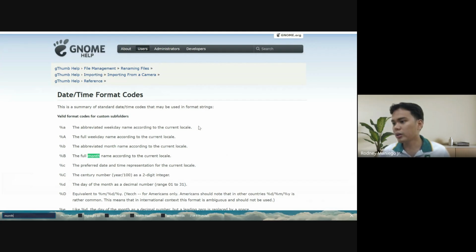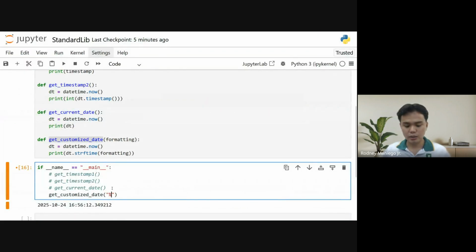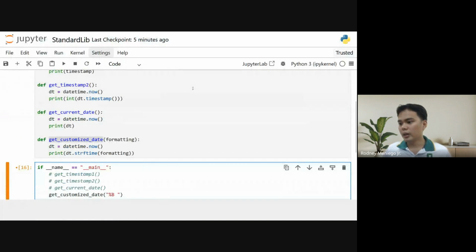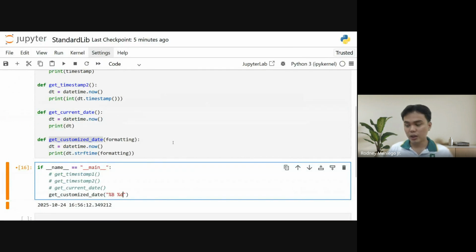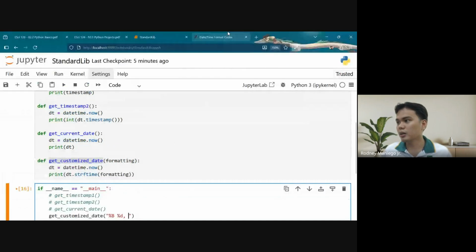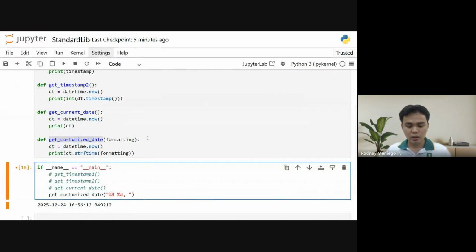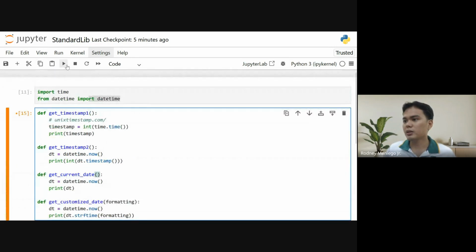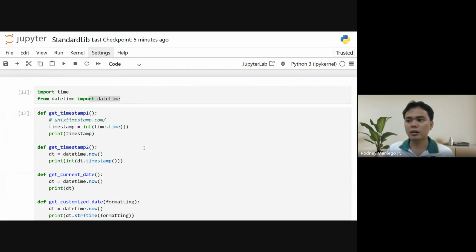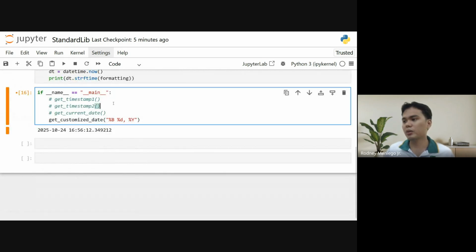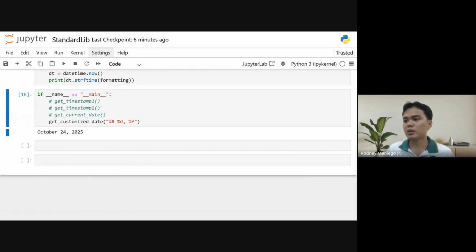The full month, that's percent B. Then the date is percent d, comma, then the full year, percent Y. So let's run this code first. So again, let's run this part before we continue running this one. So that's October 24, 2025.